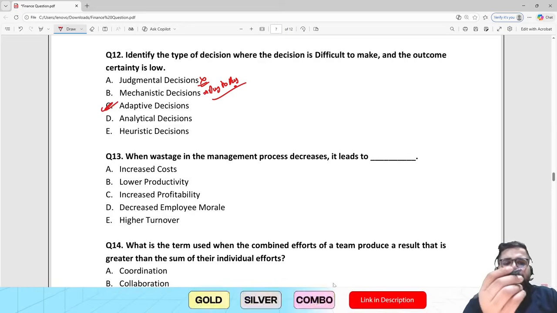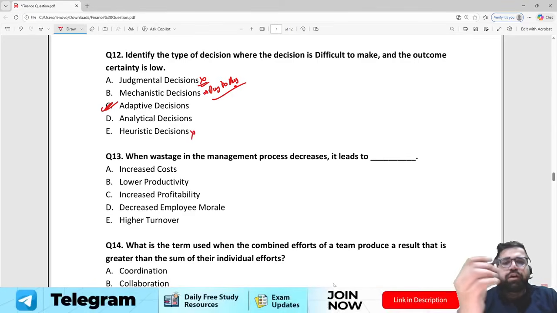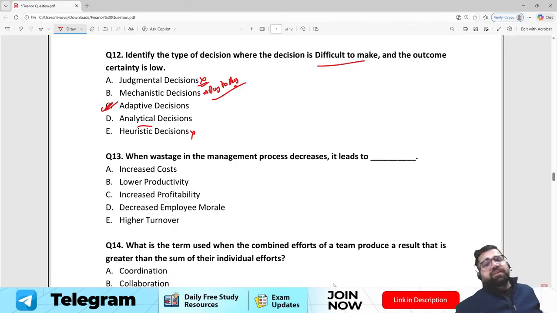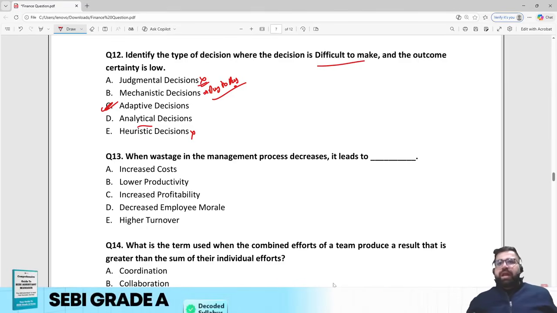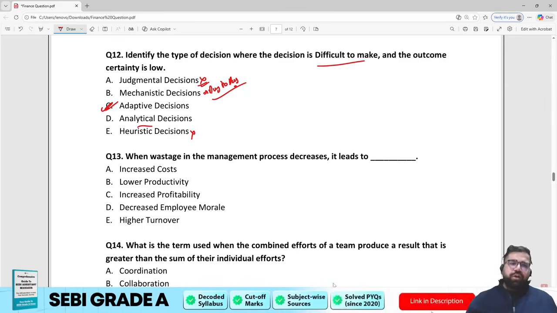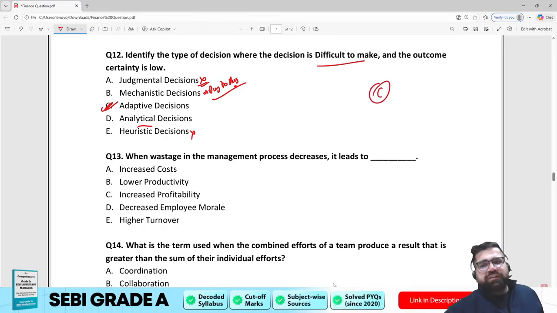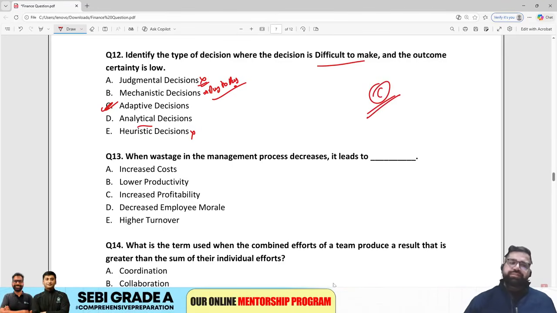Analytical and heuristics are not making any sense. Heuristic decisions are not even difficult. They are very easy to make. Analytical decisions need tools so that you can make the best decision. The correct one will be adaptive. Adaptive is very difficult to make. It's a kind of research which you have to do, and even after you do the research, you are not sure whether you will get the desired result or not. Therefore, the correct answer will be option number C, adaptive decisions.